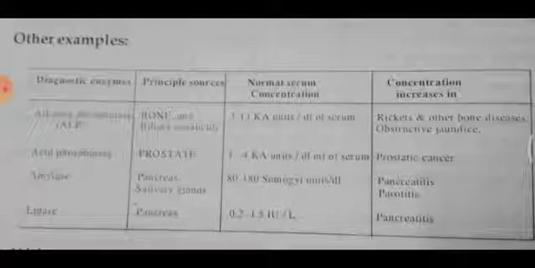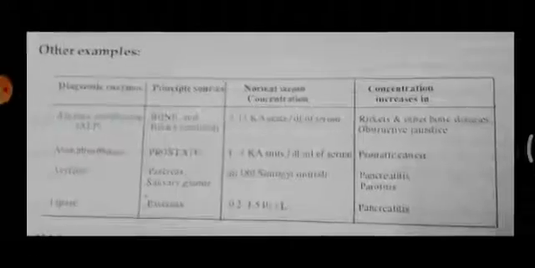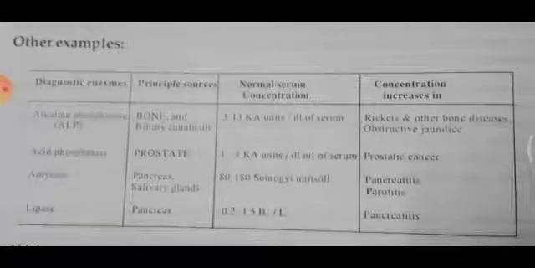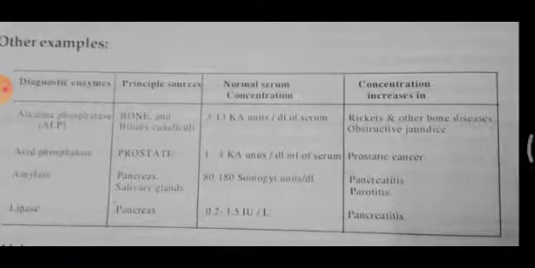And then amylase, you can see in the second column, pancreas, and its normal value and when the concentration increases, and lipase in the pancreas, its normal values and its increased level indicate which organ is affected. In this tabular column you can see the other related diagnostic enzymes.